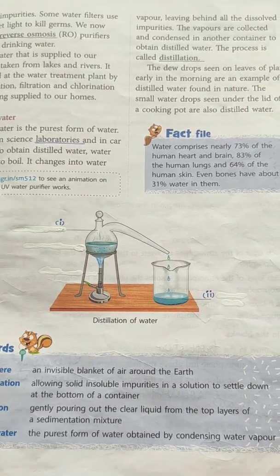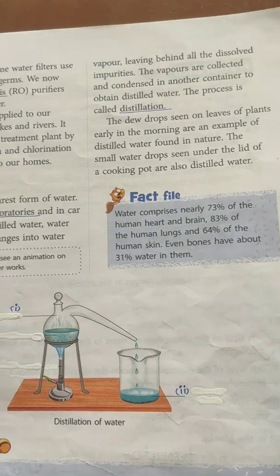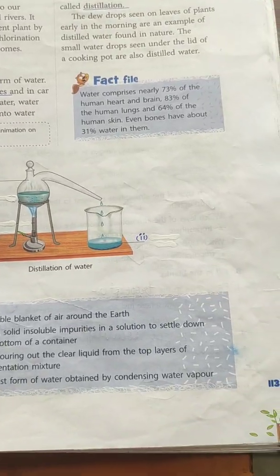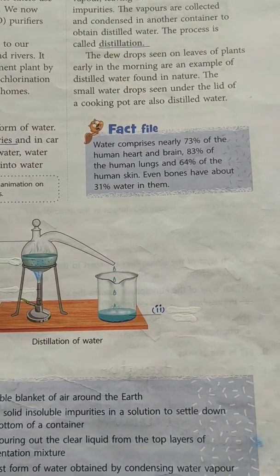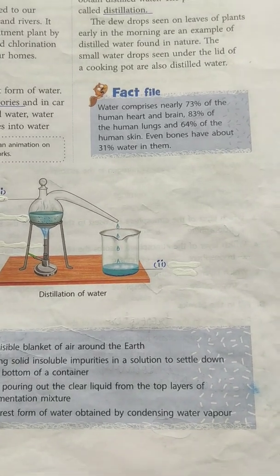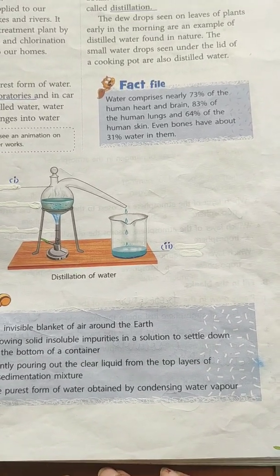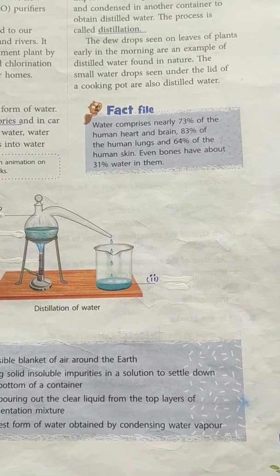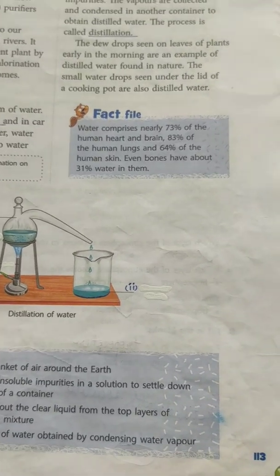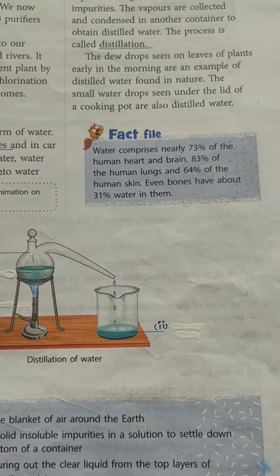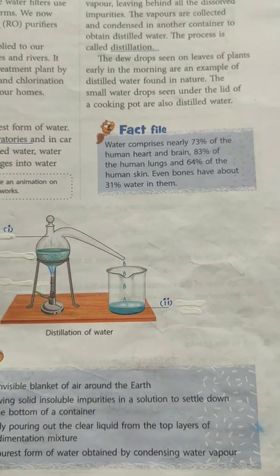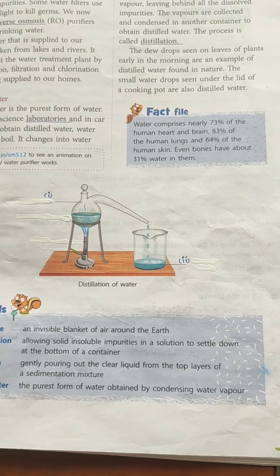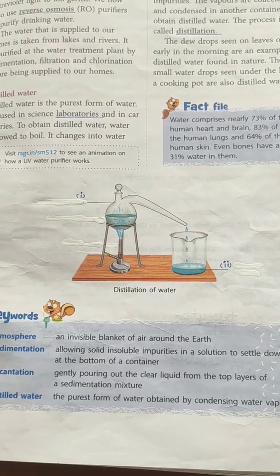Now, we know that 3/4 of the earth is covered with water. The same happens with our body also. Almost 3/4 part of the weight of our body is water. You can see here the fact file. Water comprises nearly 73% of the human heart and brain, 83% of human lungs and 64% of human skin. Even bones have about 31% of water in them. So, the entire body is made up of almost 70-75% of water.